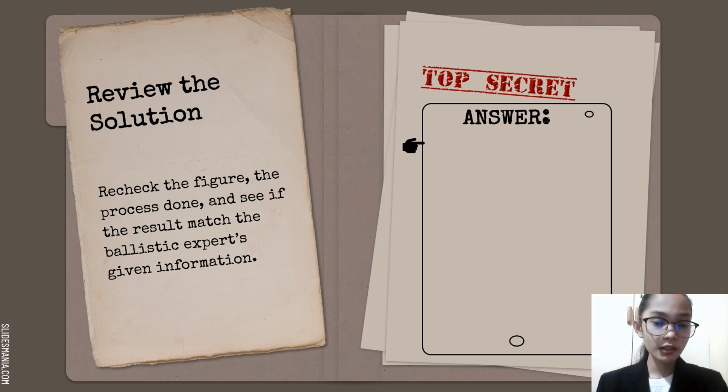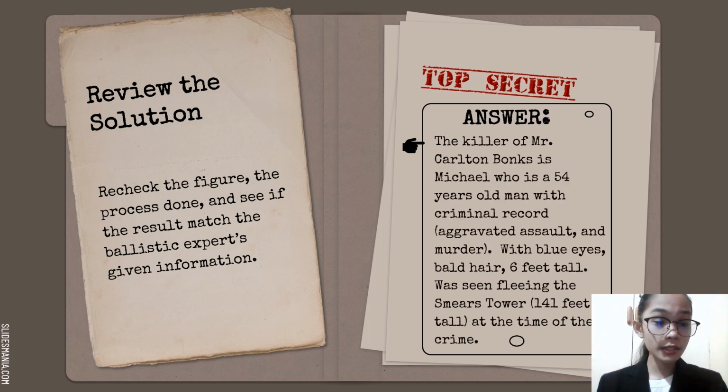With this, the killer of Mr. Carlton Bongs is Michael, who is a 54 year old man with a criminal record of aggravated assault and murder. He has blue eyes, bald hair, and is 6 feet tall. He was seen fleeing the Smears Tower, which was 141 feet tall at the time of the crime.